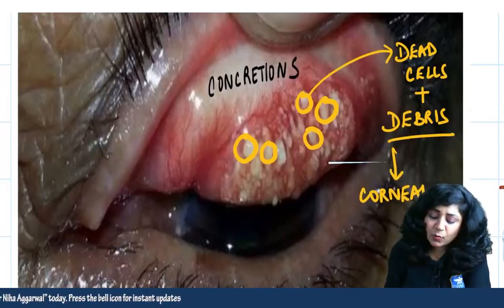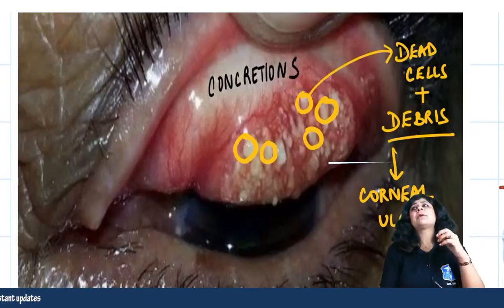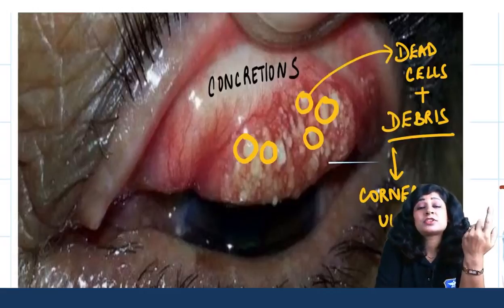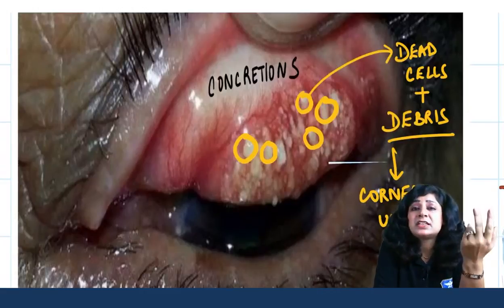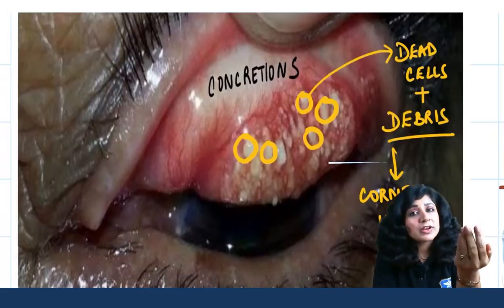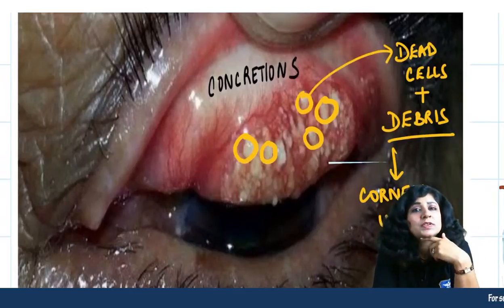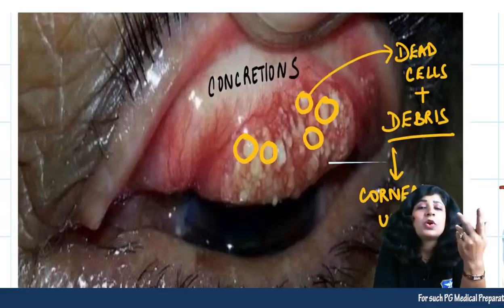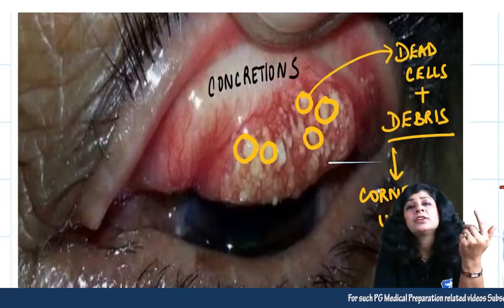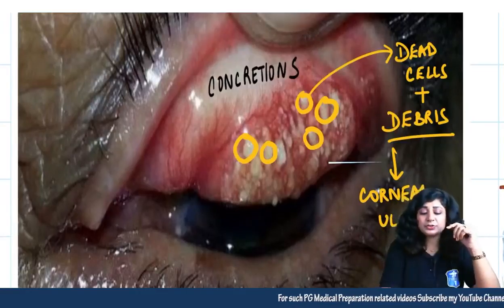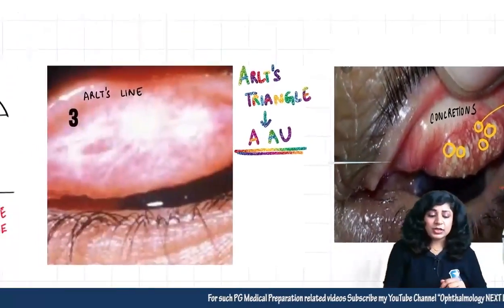Guys, can you tell me what is the complication of trachoma? We have studied so many things about trachoma. We have the FISTO classification, we have blinding trachoma, we have sago grain follicles, we have papillary hyperplasia, we have concretions, leading to the corneal ulcer also.